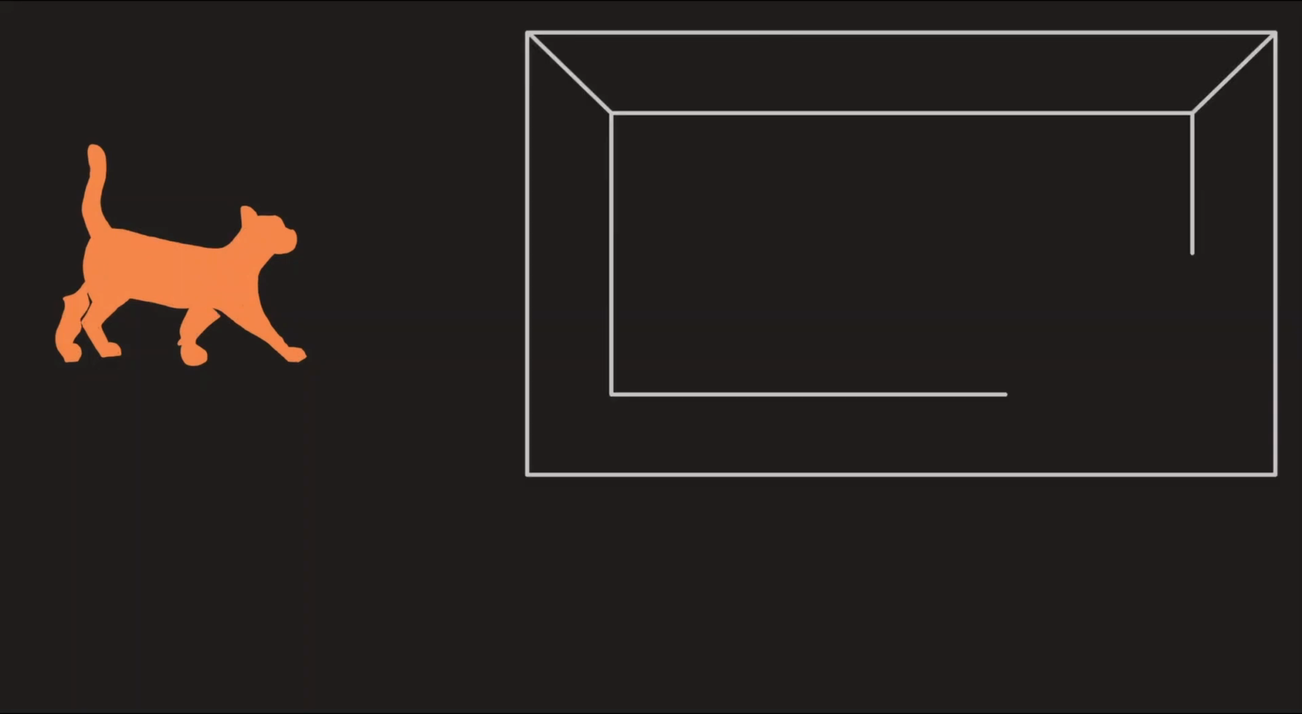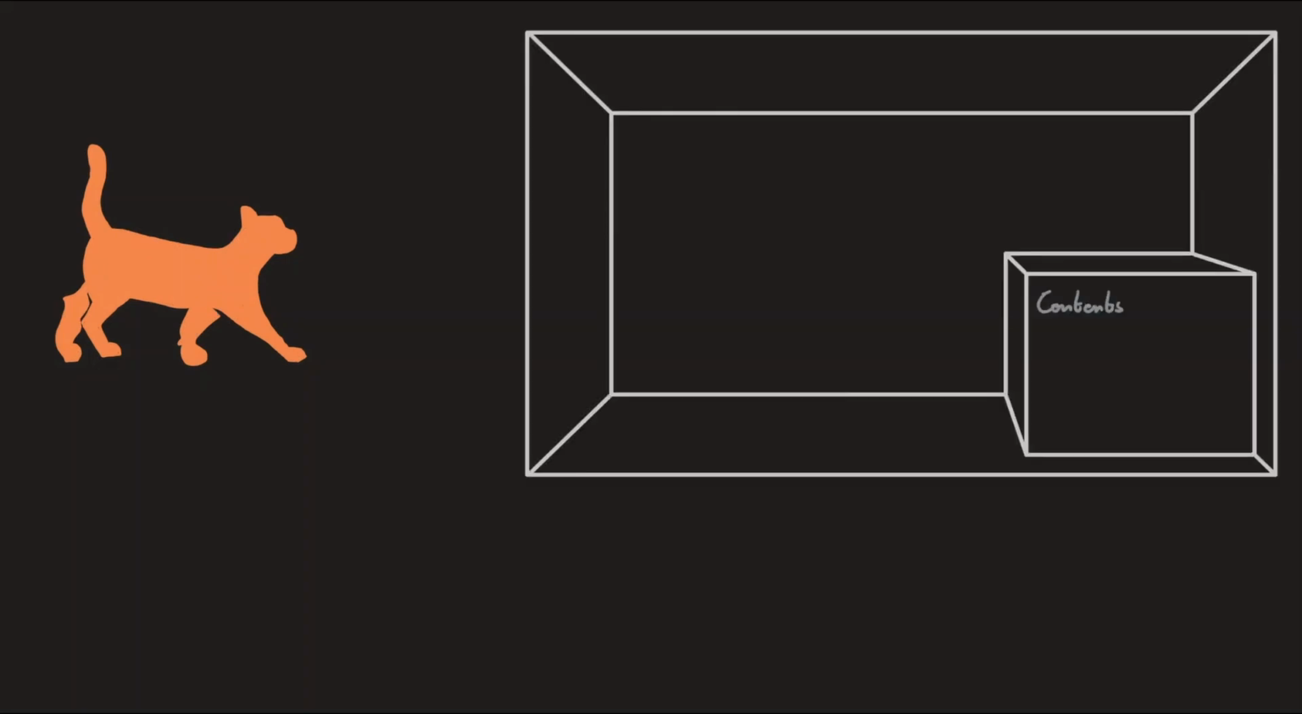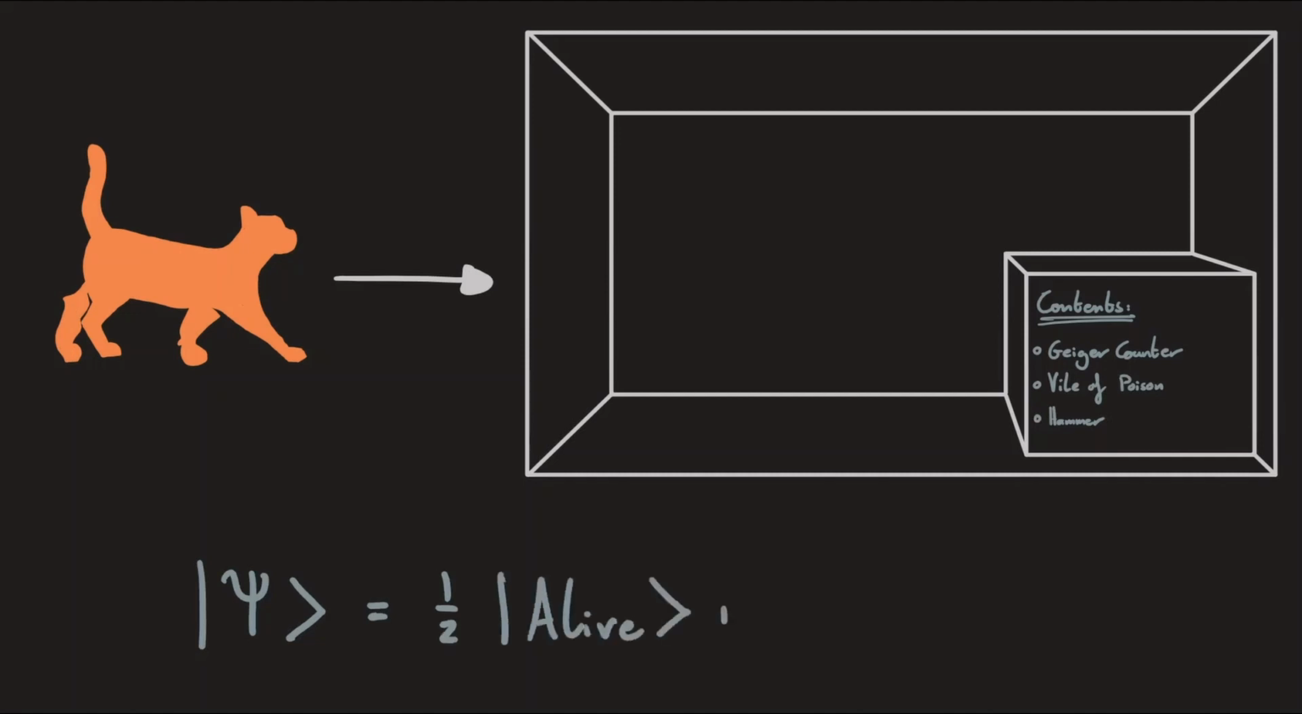Now, Garfield was looking for some lasagna as Garfield does, and stumbled into a box with a Geiger counter, some radioactive material, and a vial of poison. Now, I'm sure you know the rest. The radioactive material has a 50% chance of emitting a particle and triggering the death contraption. Thus, the wave function of the system gives a 50% likelihood of the cat being dead or alive, and we can show this like so.